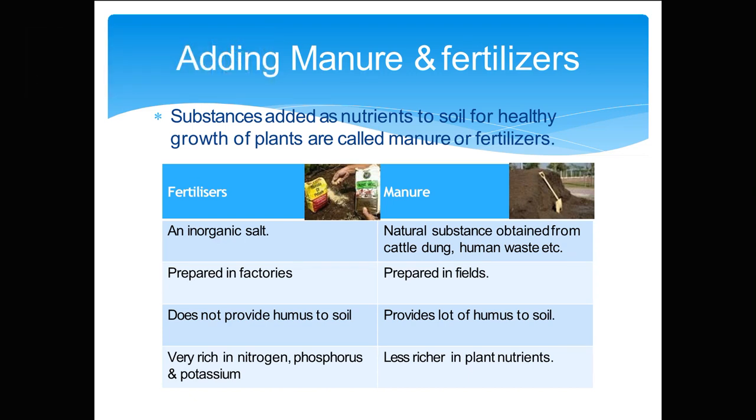I hope you all remember that there are 7 steps in agricultural practices, out of which 2 steps, that is, preparation of soil and sowing of seeds, I have already explained to you all in detail. Today, we'll be learning the third and the fourth step of agricultural practices, that is, addition of manure and fertilizers and irrigation. Let us start with addition of manure and fertilizers.